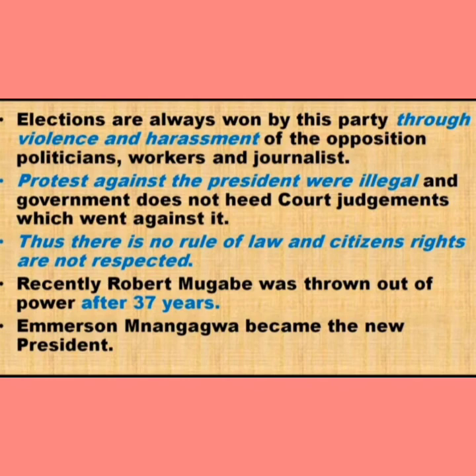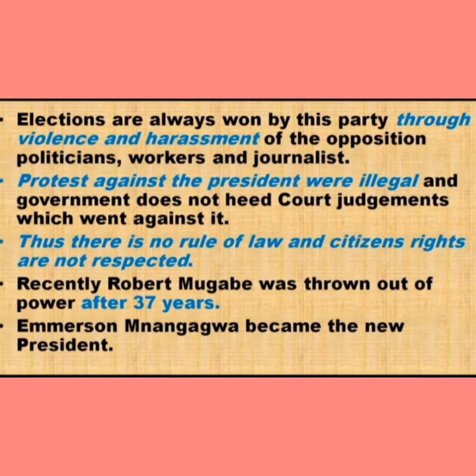So recently what happened children, that recently Robert Mugabe was thrown out of the power after 37 years and Emmerson Mnangagwa became the new president. So the above example of Zimbabwe is a pointer towards the fact, ये example जो है वो ये दर्शाता है कि even the popular governments can be undemocratic and popular leaders can be autocratic. Regular elections are no guarantee for a democracy.